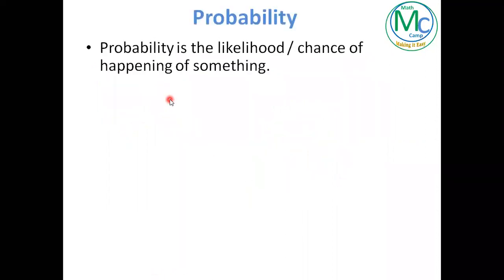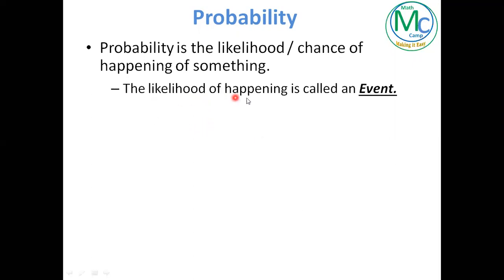So, the definition of probability is the likelihood or chance of happening of anything. Like you can say there are chances of rain today. So, you are talking about probability. If you say that if you flip a coin, there are chances it will land on heads, you're talking about probability.